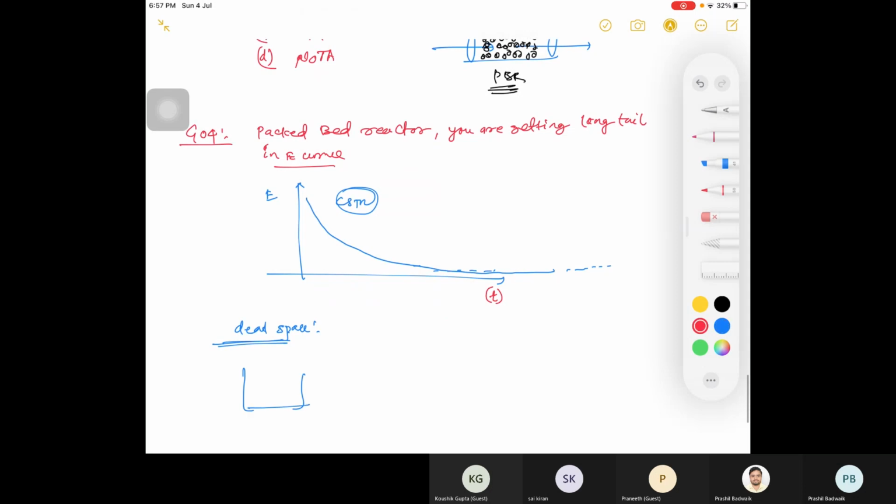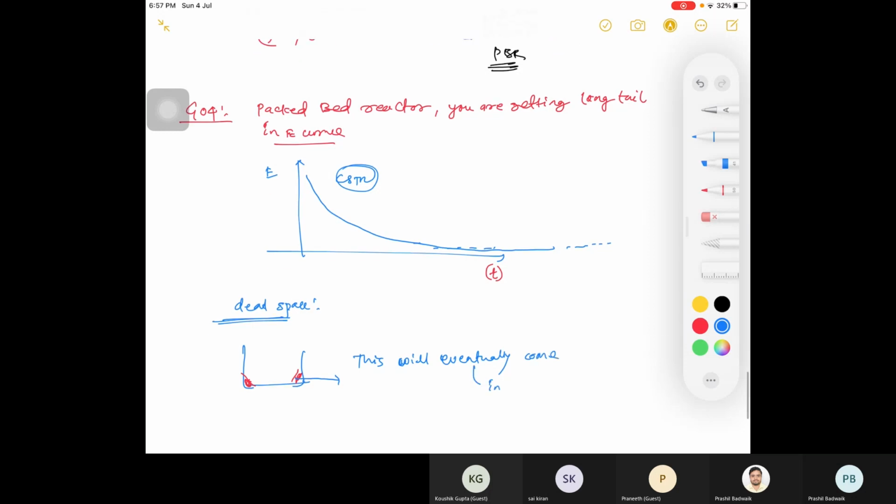Suppose this is your CSTR and this is your dead space. Can you guys please tell me whether this material will come out of the reactor at a certain time or not? It will take a very long time. Yes. So this will eventually come at the exit, but it will take infinite time, right? And because of this infinite time, what will happen? There will be a long tail here. This is your curve and there will be a long tail.